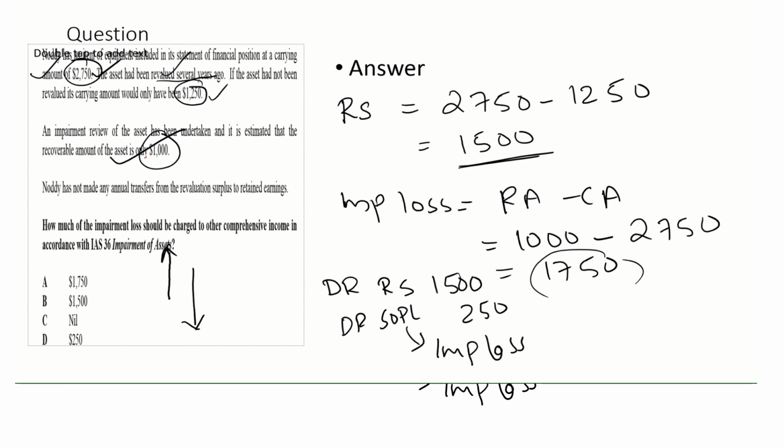Now the question is how much of the impairment loss should be charged to other comprehensive income? Charge means debit. So how much amount should be debited to revaluation surplus? We have already answered, it is 1,500. This debit is to cancel the revaluation surplus created earlier. So an important point: if an asset was revalued upward earlier, and now it is revalued downwards, or if there is an impairment loss, like our revaluation, what we learned in accounting standard 16, first you have to cancel the revaluation surplus and the rest will go to SOPL as an impairment loss.